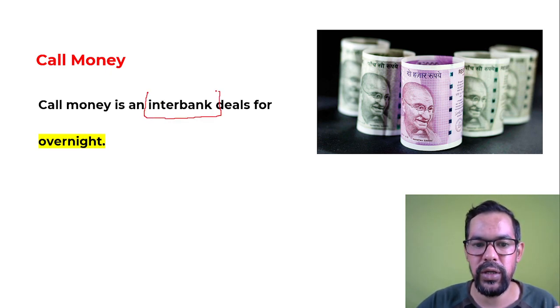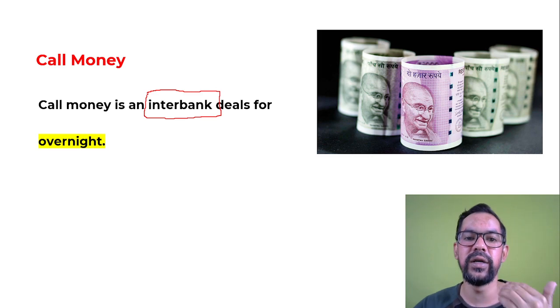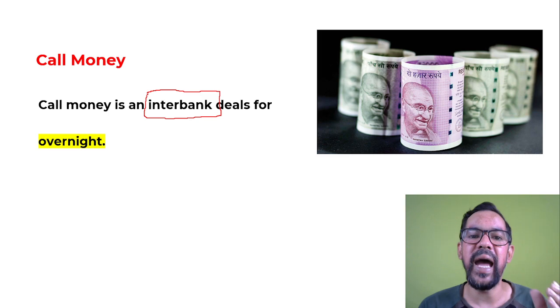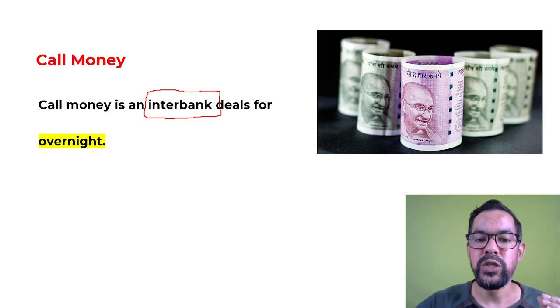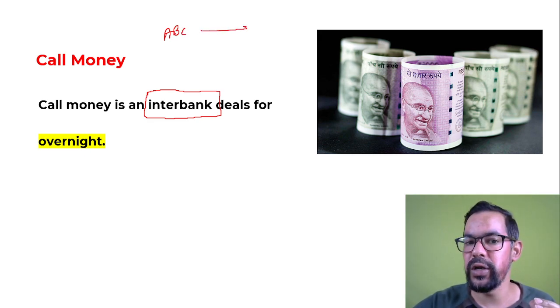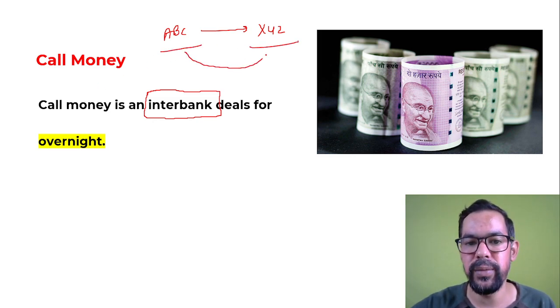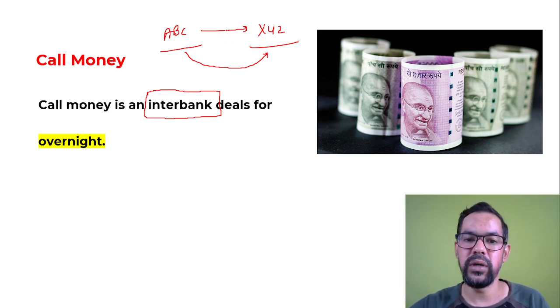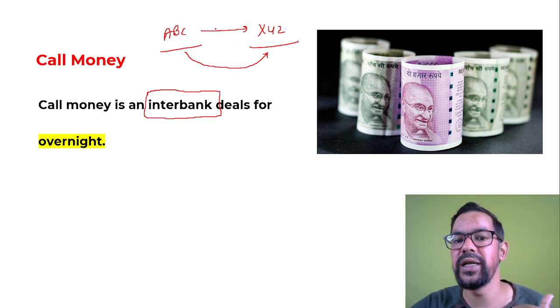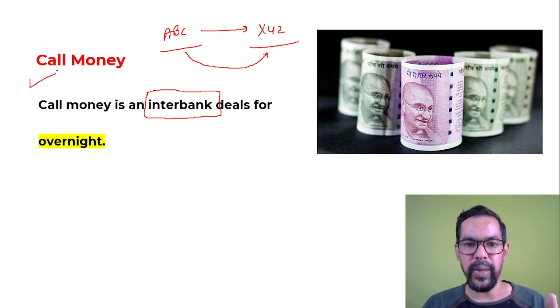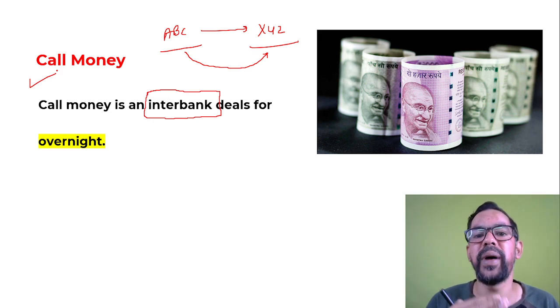Okay, so call money, notice money and term money. You will find a word that is called interbank. What is interbank? It is a bank to bank transaction. Let's say a bank ABC needs funds for a short term duration and they approach XYZ bank. Say Punjab National Bank needs funds and they approach State Bank of India. Now on the basis of time duration, if they need funds for overnight, that is called call money. So interbank means there is a dealing between bank to bank.